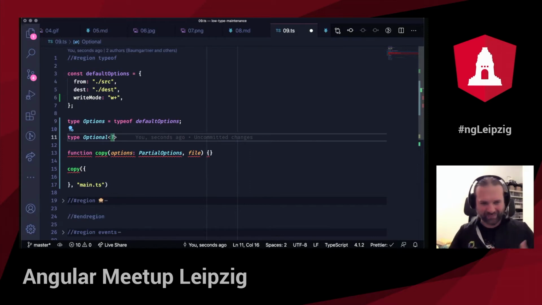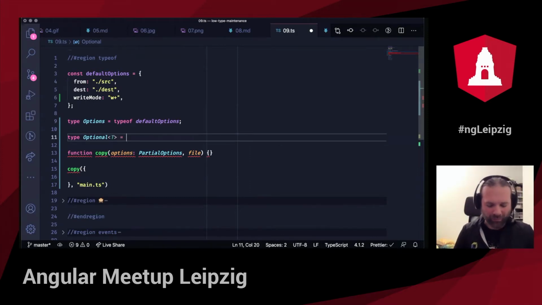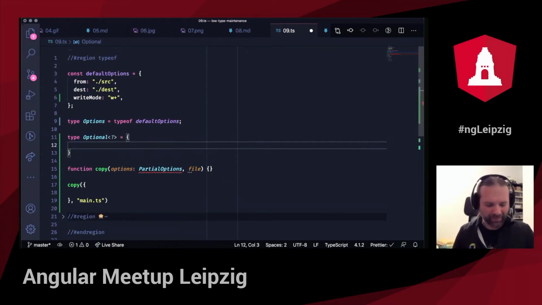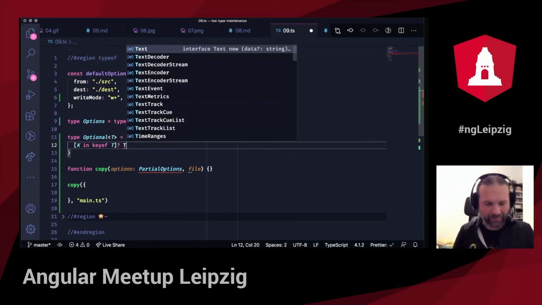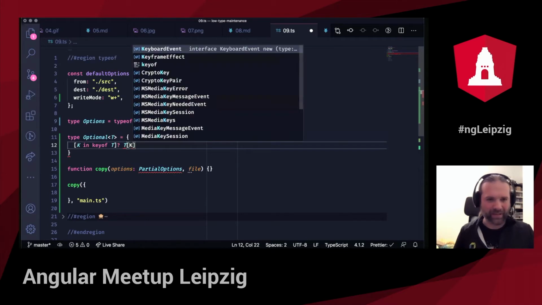I just accept any object in there, and I want to go over all its keys. So I create a new object, and then I say, okay, for every key in the keys of T. So what it does is, every key that it gets, it iterates over it, adds a type modifier, this question mark that I have from those partial options, and then accesses the original type at this particular position.